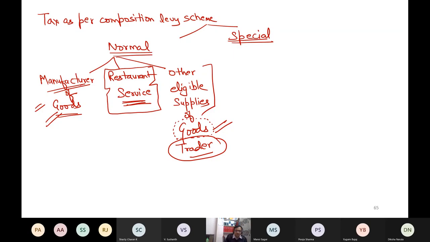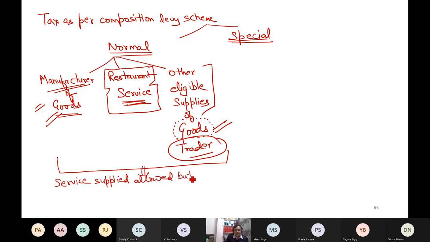Answer is no. I can supply other services also, but there is some limit. Services can be supplied even under the normal case, allowed, no problem, but there is a limit on the value.